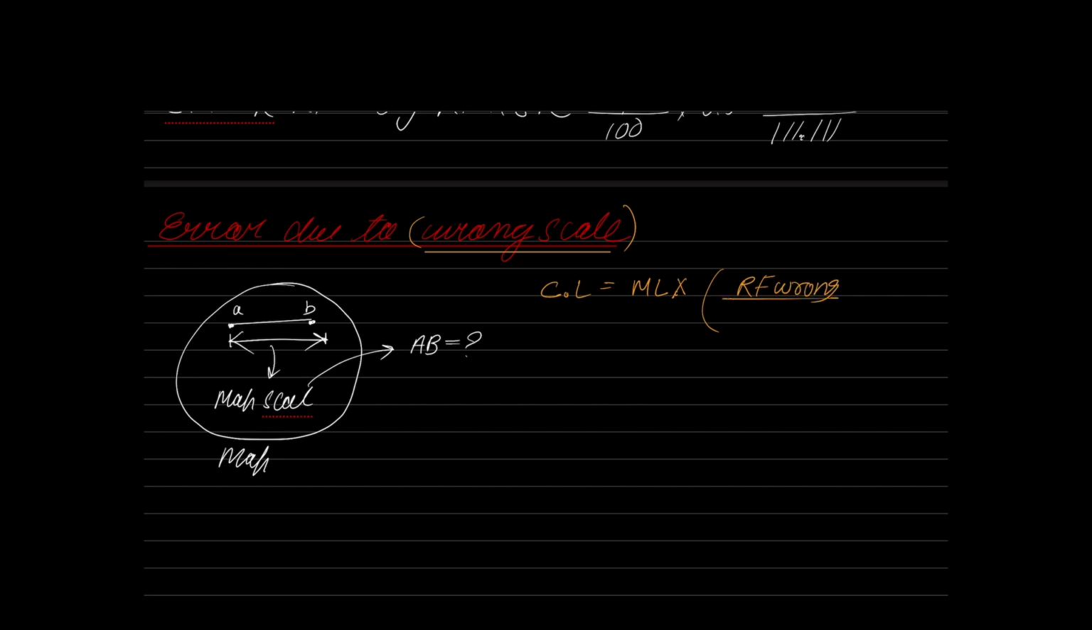Let us extrapolate. What would be the correct area? Correct area will be nothing but measured area into RF of wrong scale by RF of correct scale, the whole square. Similarly, extrapolate once more. What will be the correct volume? Correct volume will be measured volume into RF of wrong scale by RF of correct scale, the whole cube. Understand? So this is the formula.